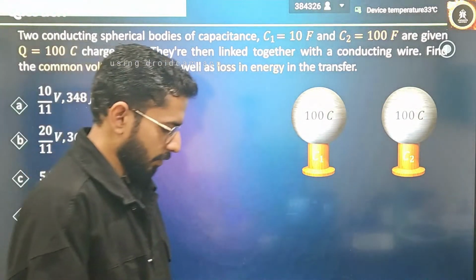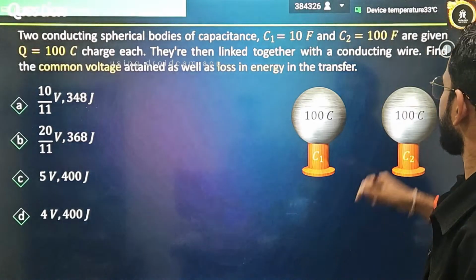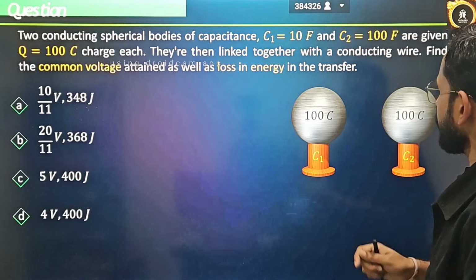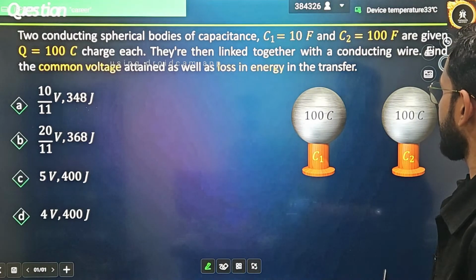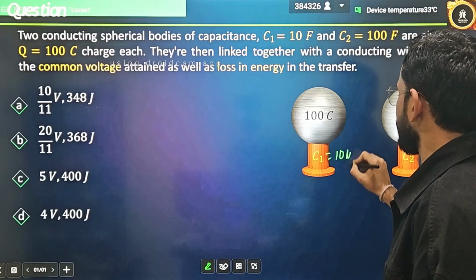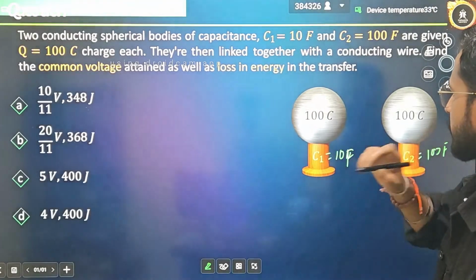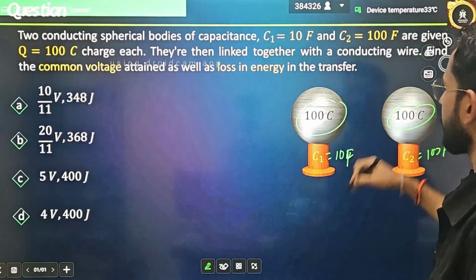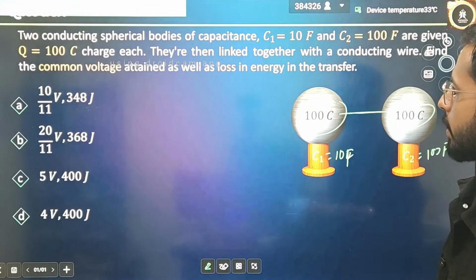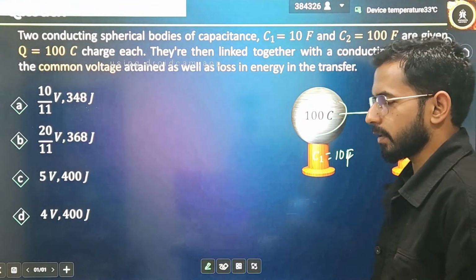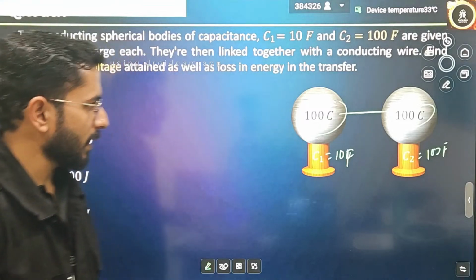Now here is a basic question, and with this question we will be ending this session. So let's first try it by yourself. What is the question given? Two conducting spherical bodies of capacitance C1, that is 10 farad, and C2, given as 100 farad, are each given a charge of 100 coulomb. They are linked together with a conducting wire. Finally they are linked with each other. The common voltage attained as well as the loss in energy in transfer. You have to tell me what common potential they will achieve, and what energy loss is going to happen.